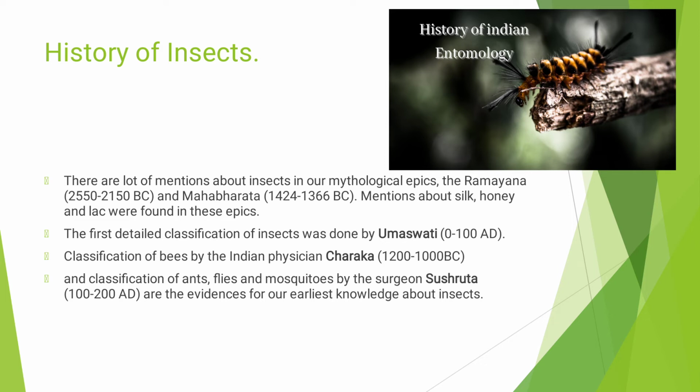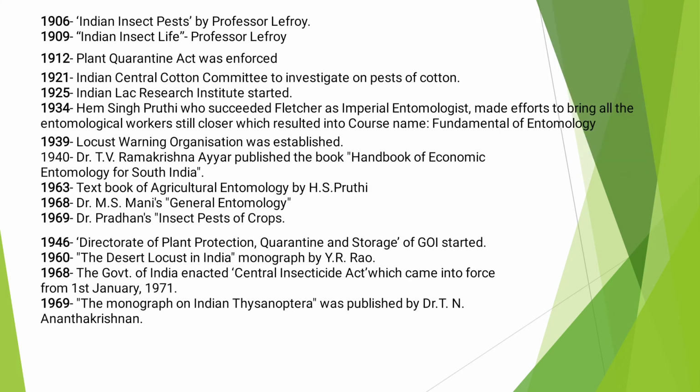The first detailed classification of insects was done by Umaswati. We have seen in the last lecture the classification of bees by the Indian physician Charaka, and the classification of ants, flies and mosquitoes by the surgeon Sushruta, which are evidences of our earliest knowledge about insects. We have very good knowledge about insects from our traditions.